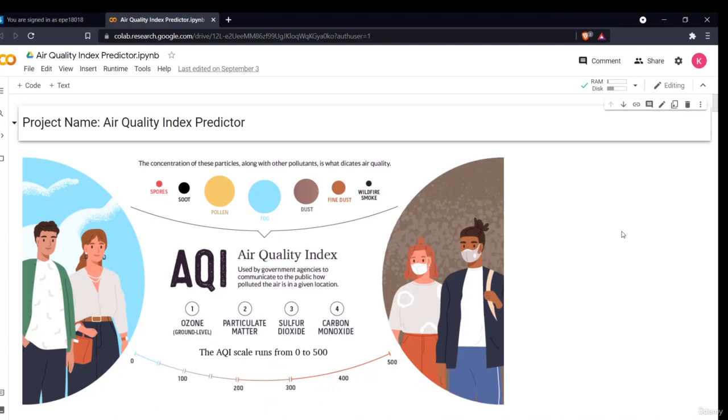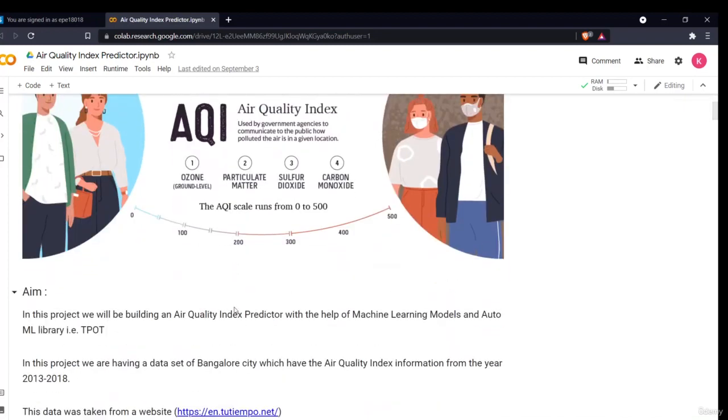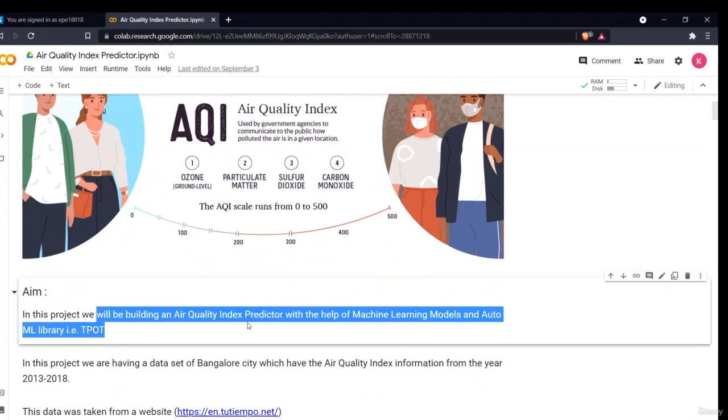Hello all, welcome to our project, Air Quality Index Predictor. So now let's start our implementation of the project. These are all the basic requirements and basic knowledge of our project. The aim is that in this project we'll be building an air quality index predictor with the help of machine learning models and an AutoML library.